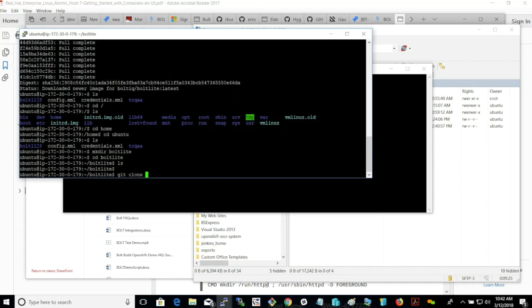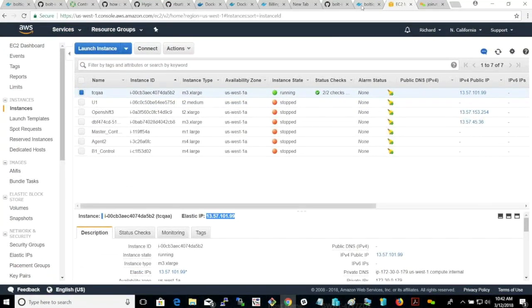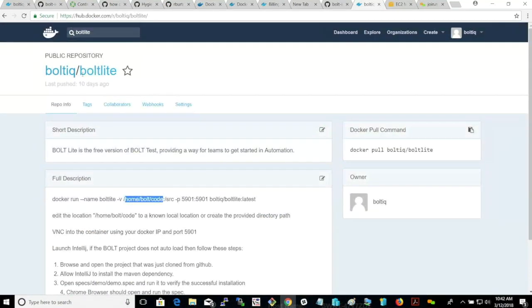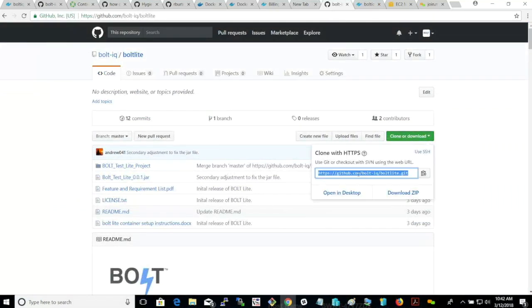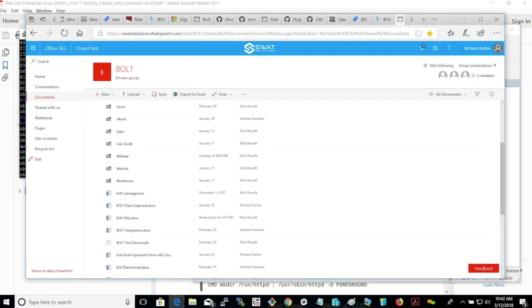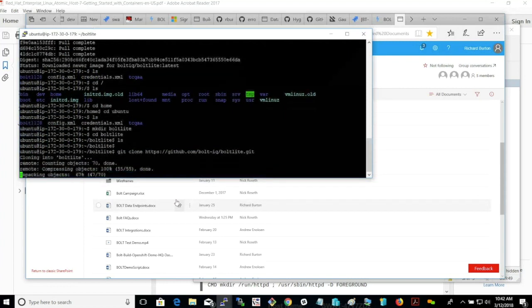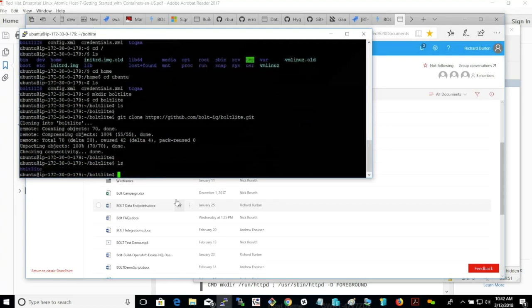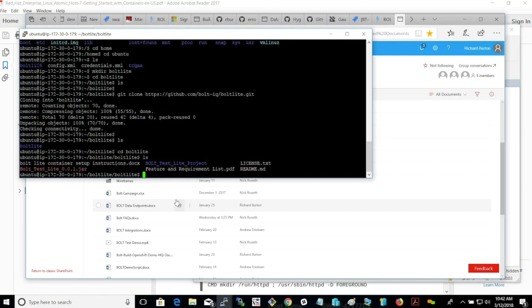I'll go to my GitHub, go to the clone command, and grab the URL out of there, and I'll paste it in. Okay, I'll look at that, and you'll see that I have a BOLT Lite folder, so I'll go to that. That's my repo. I have BOLT Lite as my folder.